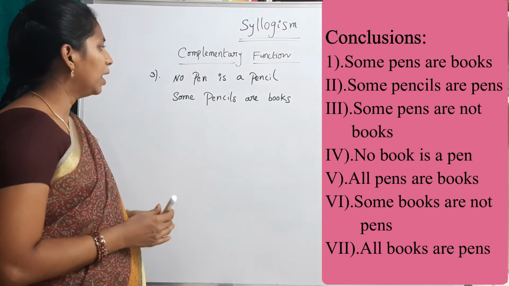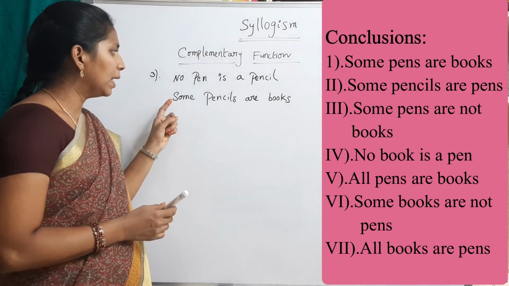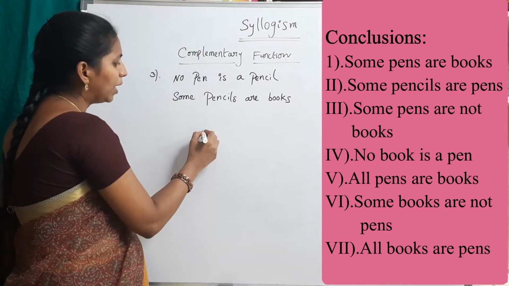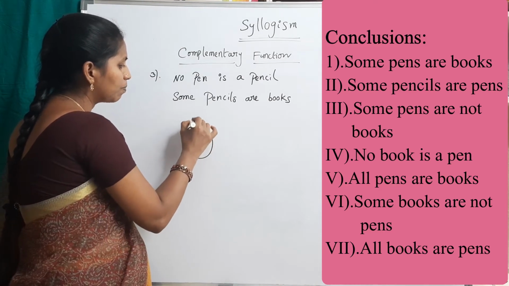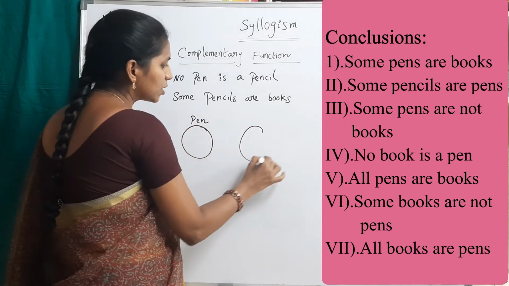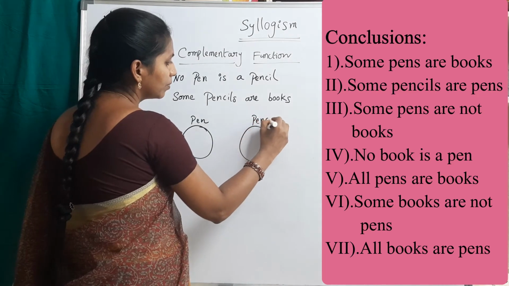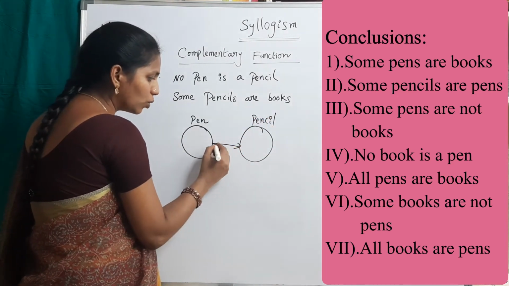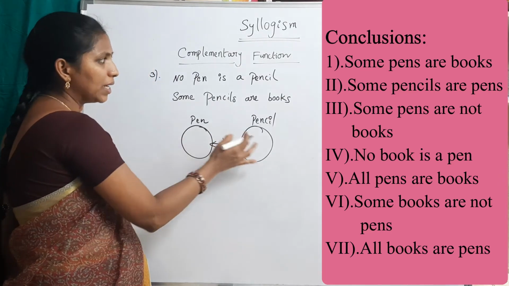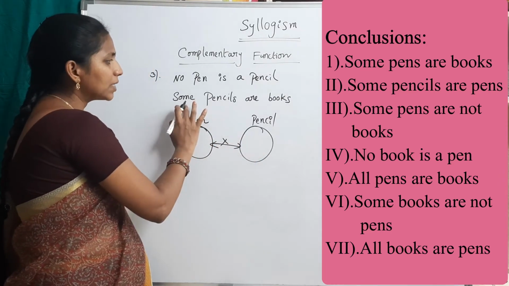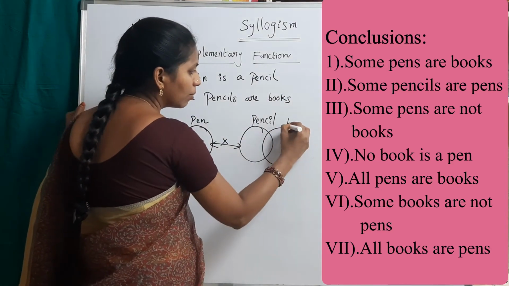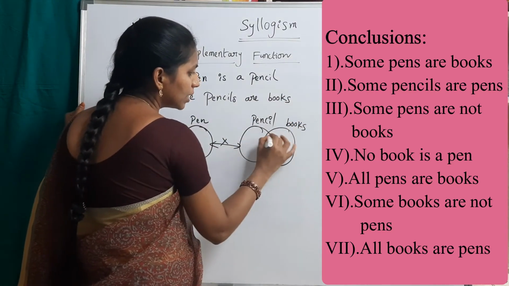See the third example. No pen is a pencil. Some pencils are books. The Venn diagram is pen and pencil. This is pen and this is pencil. No pen is a pencil, so the relation is no relation. The second one is some pencils are books. This is the some part.